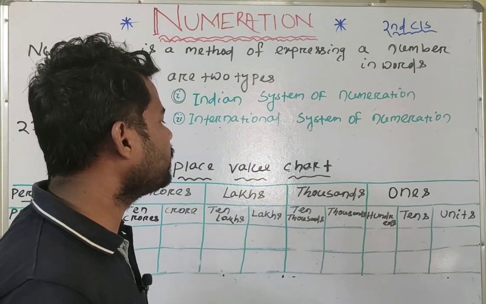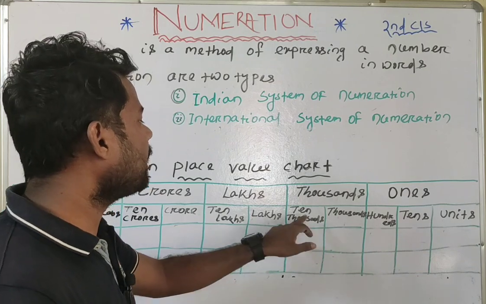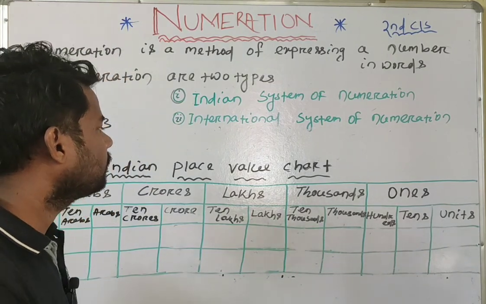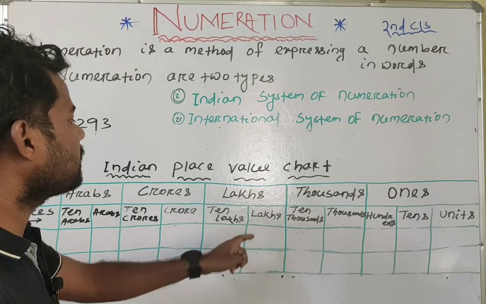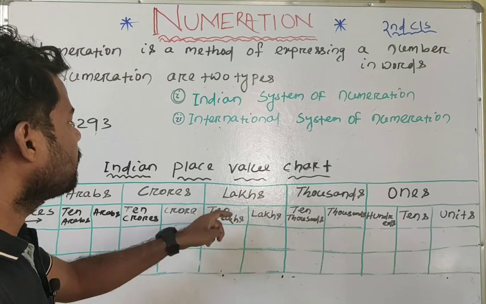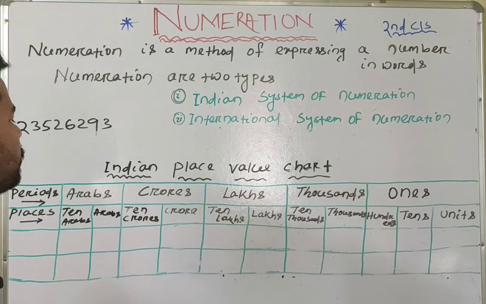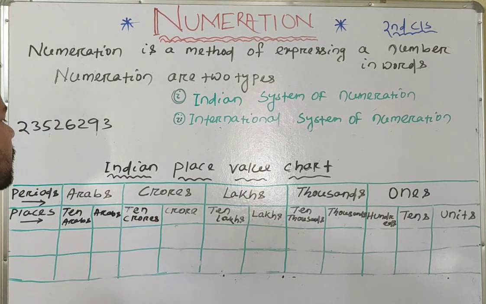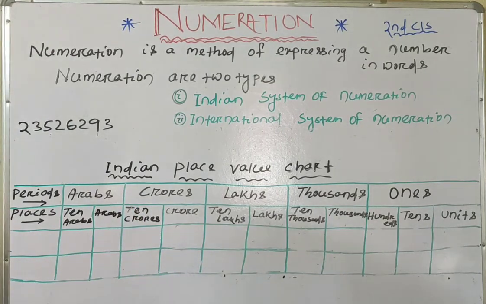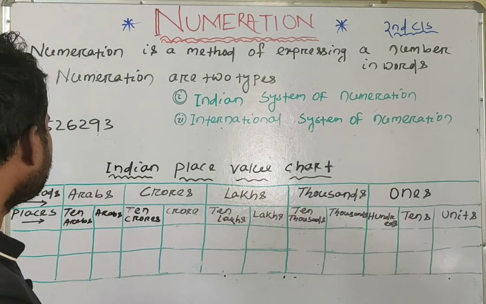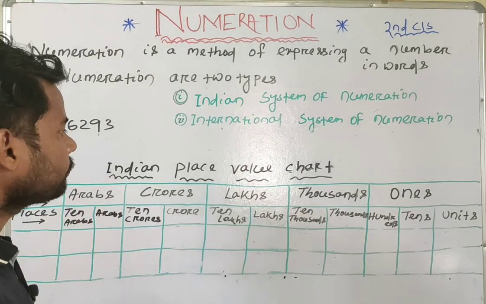Thousands period consists of 2 places: 1000 place and 10,000 place. Lakh period also consists of 2 places: lakh place and 10 lakh place. Crores period also consists of 2 places: crore place and 10 crore place. Arab period consists of 2 places: arab place and 10 arab place.